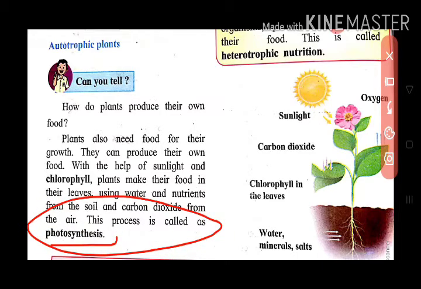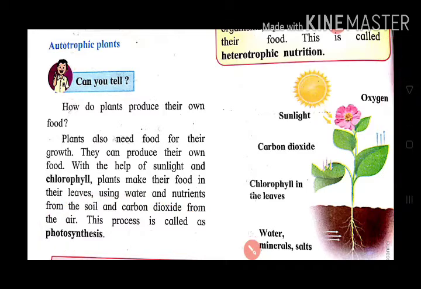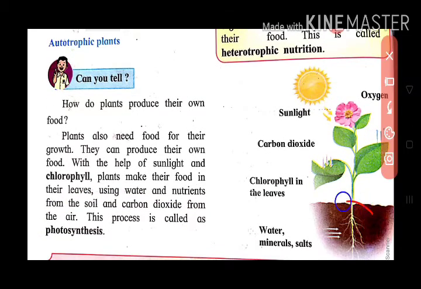See in this diagram also, it is given that roots of plants absorb water, minerals and salts from the soil. In the leaves of plants there is chlorophyll, and carbon dioxide is absorbed from the air, and sunlight also helps in photosynthesis.